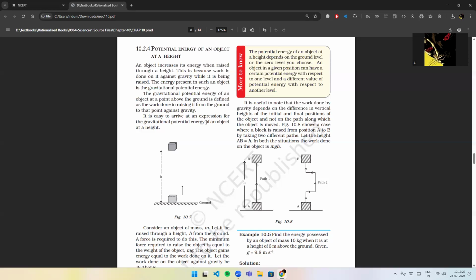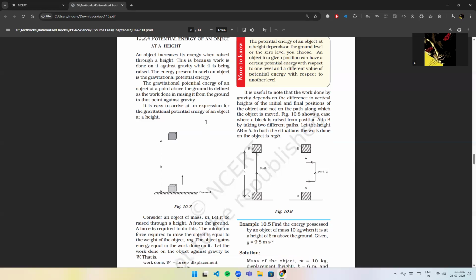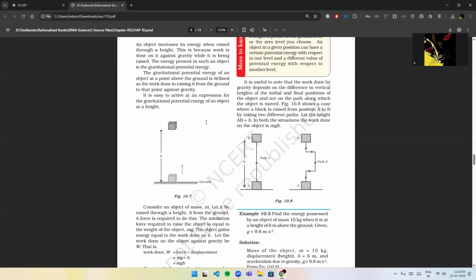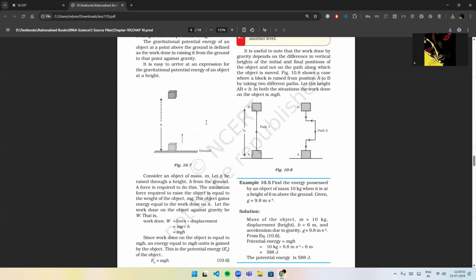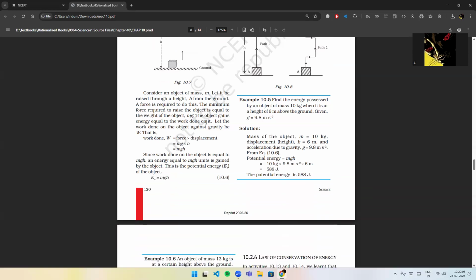The potential energy of an object at a height depends on the ground level or the zero level you choose. An object in a given position can have a certain potential energy with respect to one level and a different value of potential energy with respect to another level. It is useful to note that the work done by gravity depends on the difference in vertical heights of the initial and final positions of the object and not on the path along which the object is moved. Figure 10.8 shows a case where a block is raised from position A to B by taking two different paths. Let the height AB be equal to h. In both situations, the work done on the object is mgh.